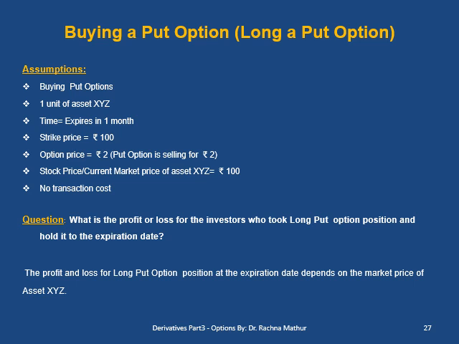Suppose we are taking a long put option position for asset XYZ. Time of expiry is 1 month, strike price is 100, option price is 2 rupees, stock price is 100 and there is no transaction cost. Now the question is, what is the profit and loss for the investor who took a long put position and holds it till the expiry? The profit and loss of a long put position at the expiration date will depend upon the market price of the asset at the time of maturity.